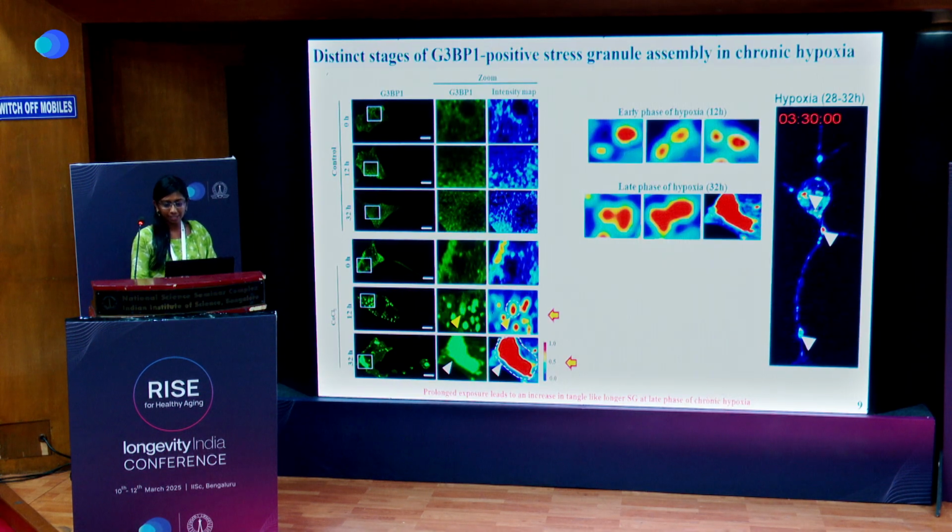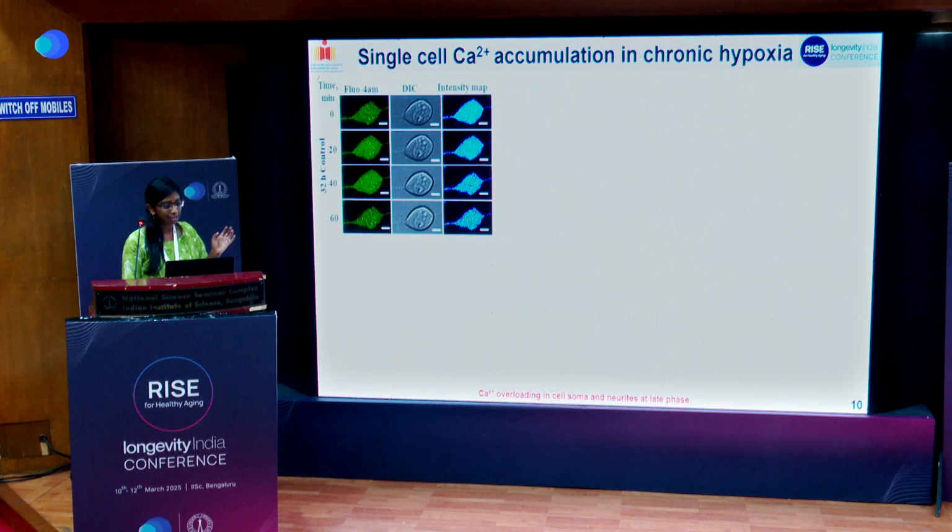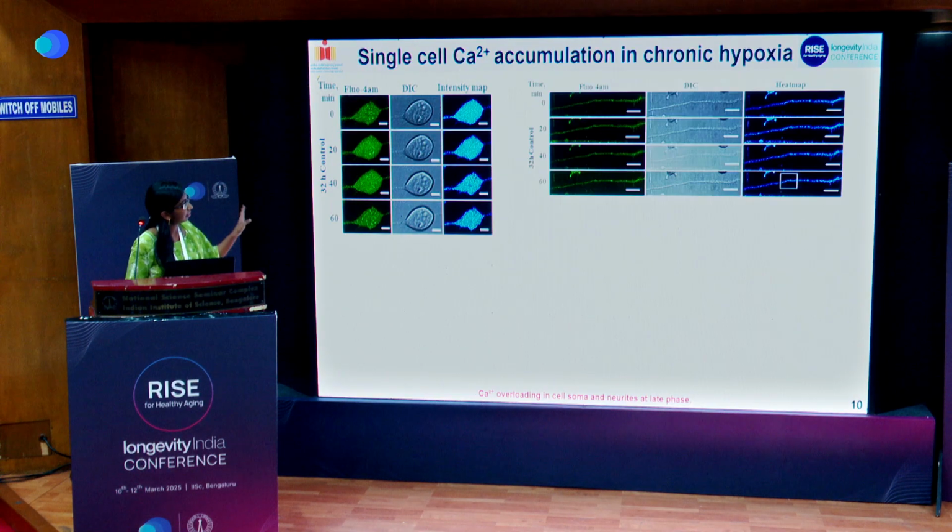To further understand whether there is any correlation with calcium, we did a single cell calcium accumulation study under chronic hypoxia. At the 32-hour time point, we want to see how calcium dysregulation is happening. In the control condition, the calcium is at a homeostasis level in the cell soma as well as in neurites.